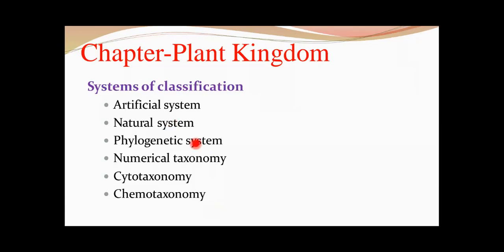So then the natural system of classification came into existence. It is based on natural affinities among the organisms, and it considers not only morphology but also internal features like anatomy of the cell, anatomy of the tissues, embryology, phytochemistry, phylogeny, etc. Next, we have the phylogenetic system, which is based on evolutionary relationships between the organisms.